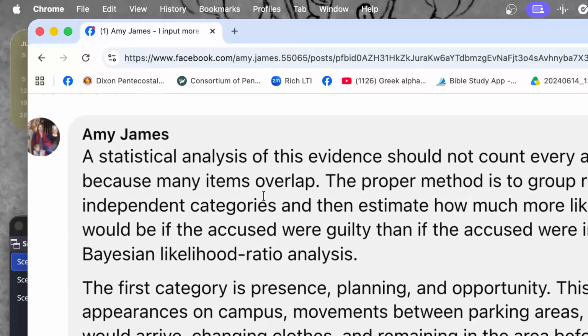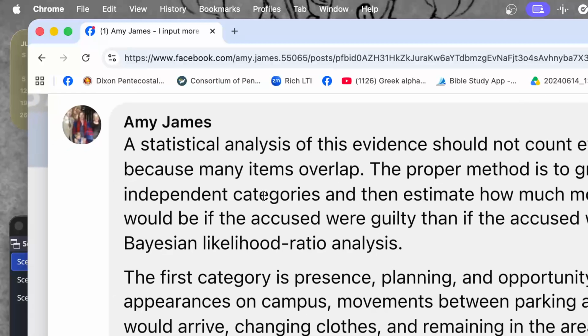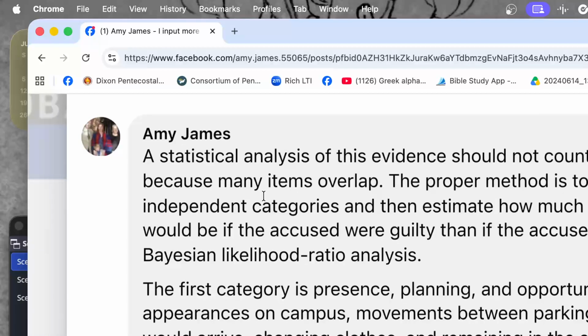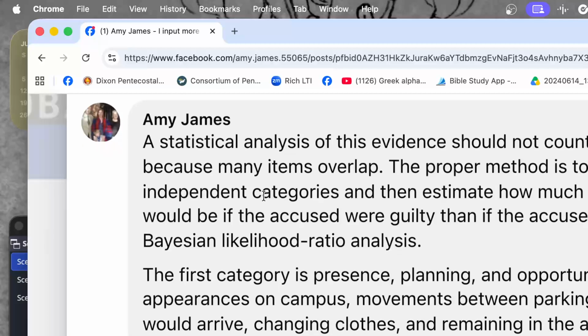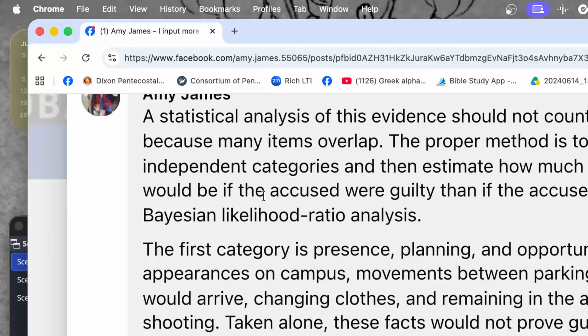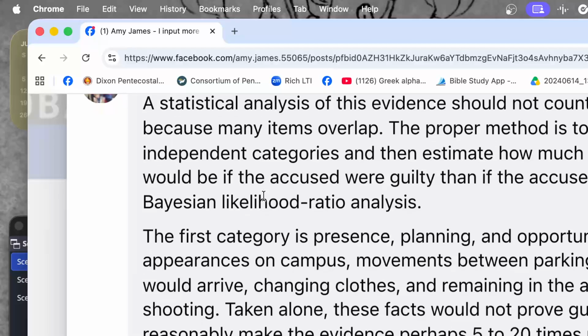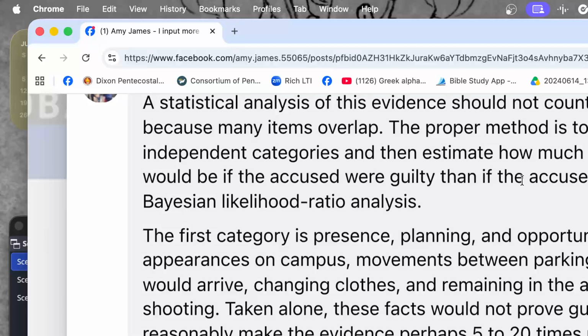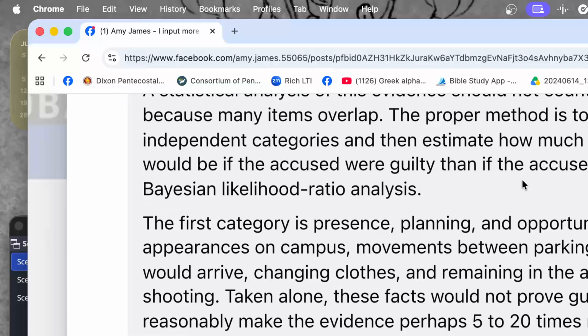This is what ChatGPT did with this, and I'm not claiming that I know ChatGPT to be good with statistics, but I'm just going to read it anyway. It says, a statistical analysis of this evidence should not count every allegation separately because many items overlap. The proper method is to group related evidence into independent categories and then estimate how much more likely each category would be if the accused were guilty than if the accused were innocent. This is a Bayesian likelihood ratio analysis.